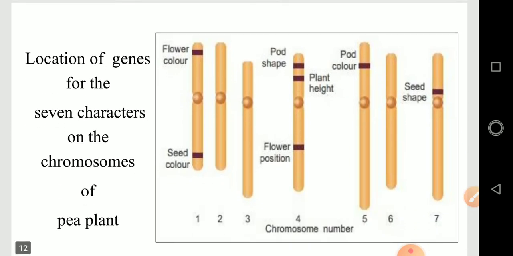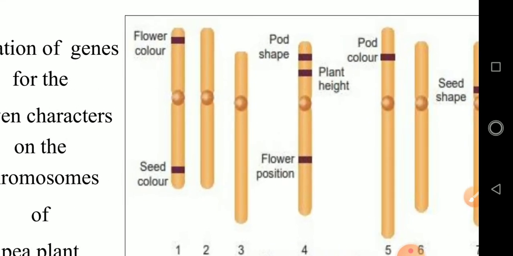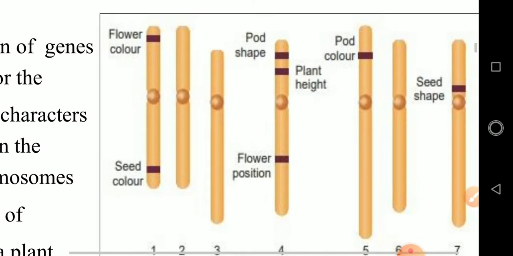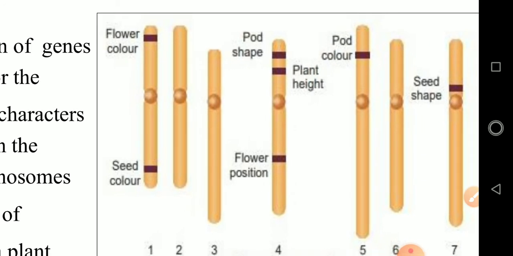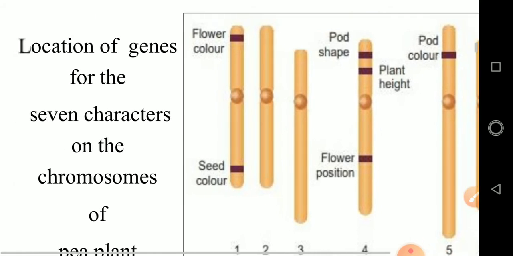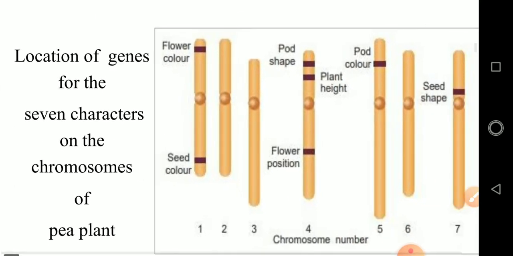Okay, now here is a picture which denotes the 7 different genes which are located in different places. Flower color, seed color, pod shape, flower position, plant height, pod color, and seed shape. So, the location of genes for the 7 characters on the chromosome of the pea plant. The place where a gene is located is called the locus. That also we will see in the definition part. Locus is the place where the genes are located in the chromosome.